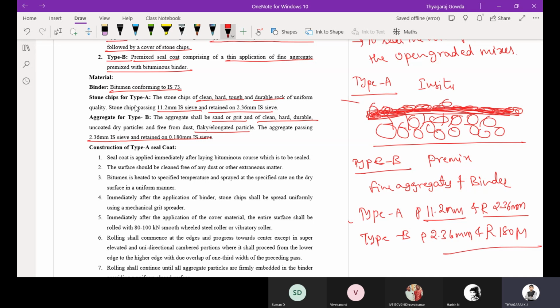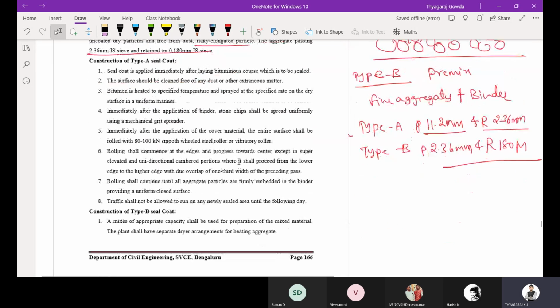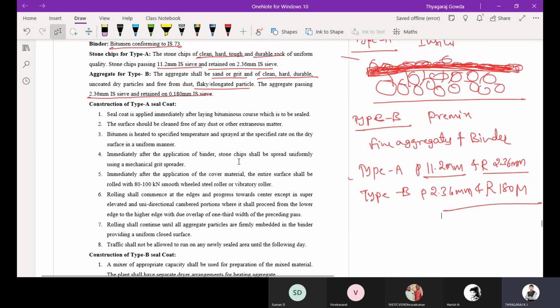Okay, is it clear? Materials, is it clear? Kindly respond, is it clear? Am I audible or not? Is it clear, Dhruva? Harish, is it clear?